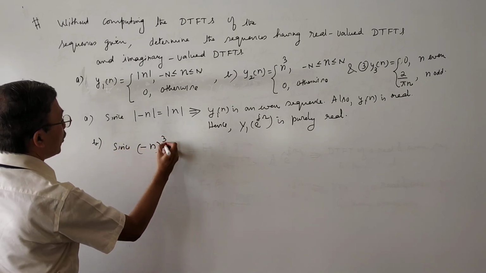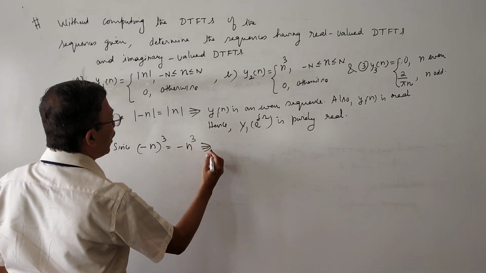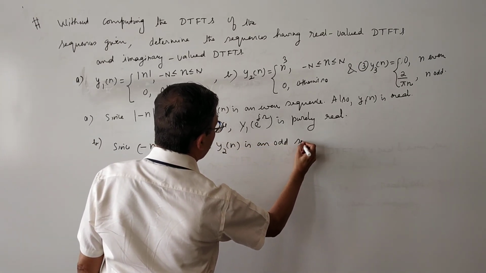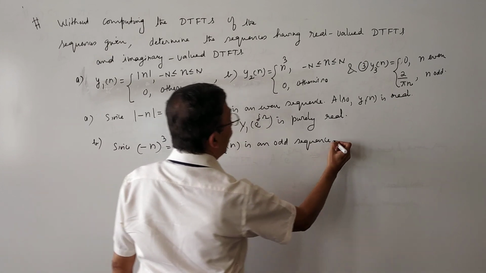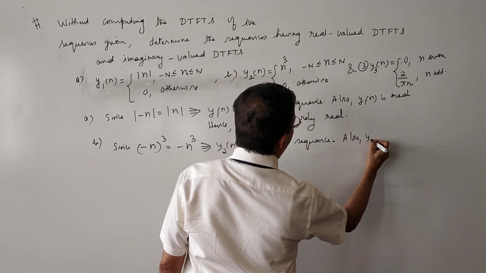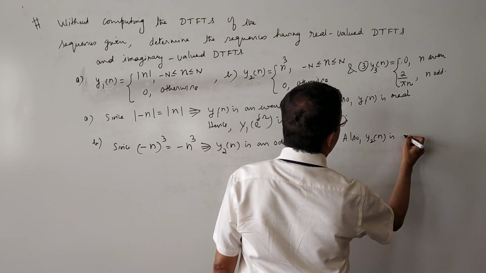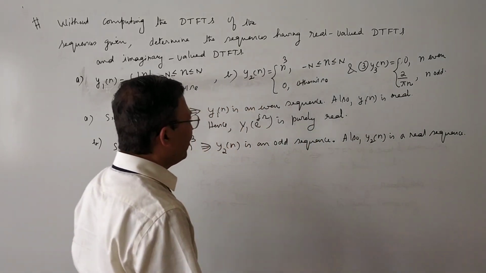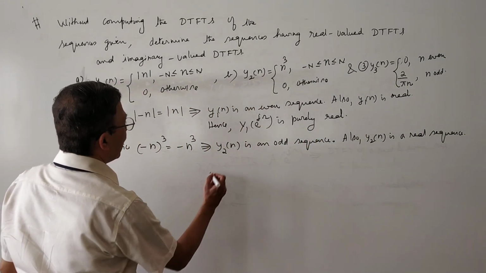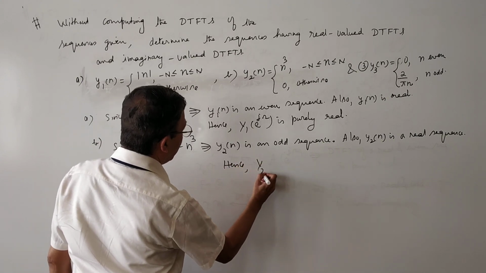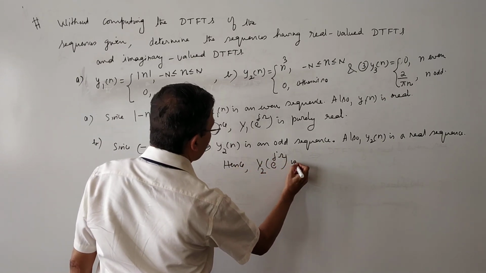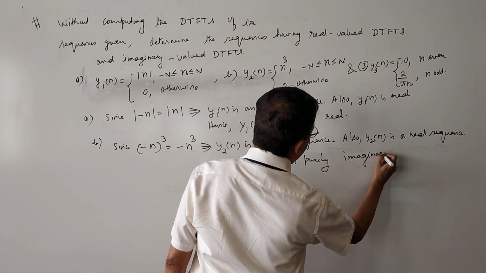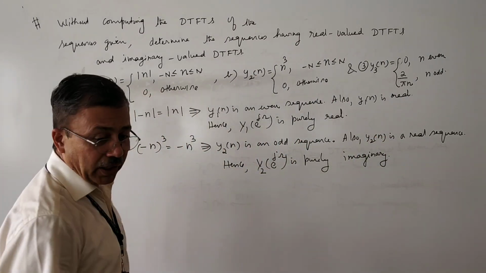Second one, since minus n whole cube is equal to minus n cube, it implies y2 of n is an odd sequence. Also, y2 of n is a real sequence. Real sequence means all the samples in y2 of n are real. Hence, y2 of e power j omega is purely imaginary. I'll go to the last one.